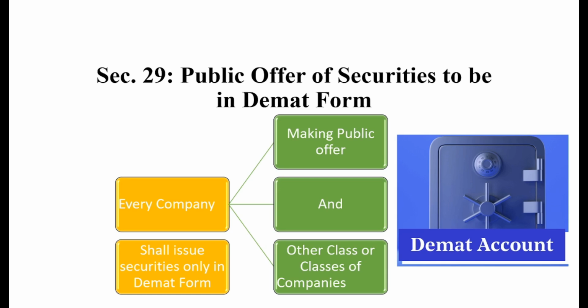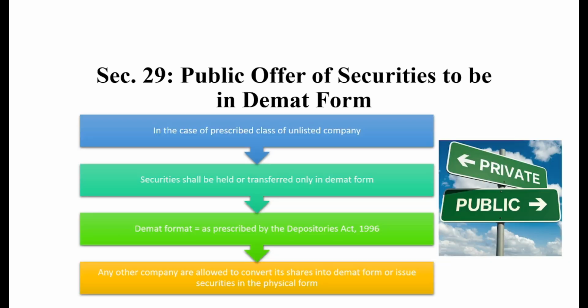What will they do? Check out the yellow area just below the every company. These green companies, meaning the companies prescribed in the green boxes, shall issue their securities only in the demat format. So which company? Such company who are taking initiative for conducting public offer and any other class or classes of companies as may be prescribed.